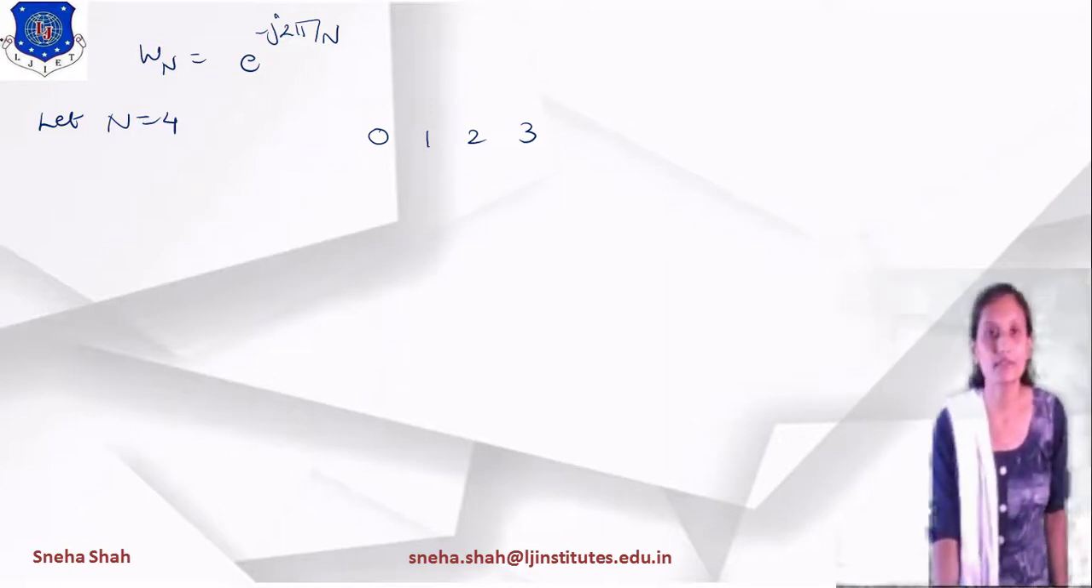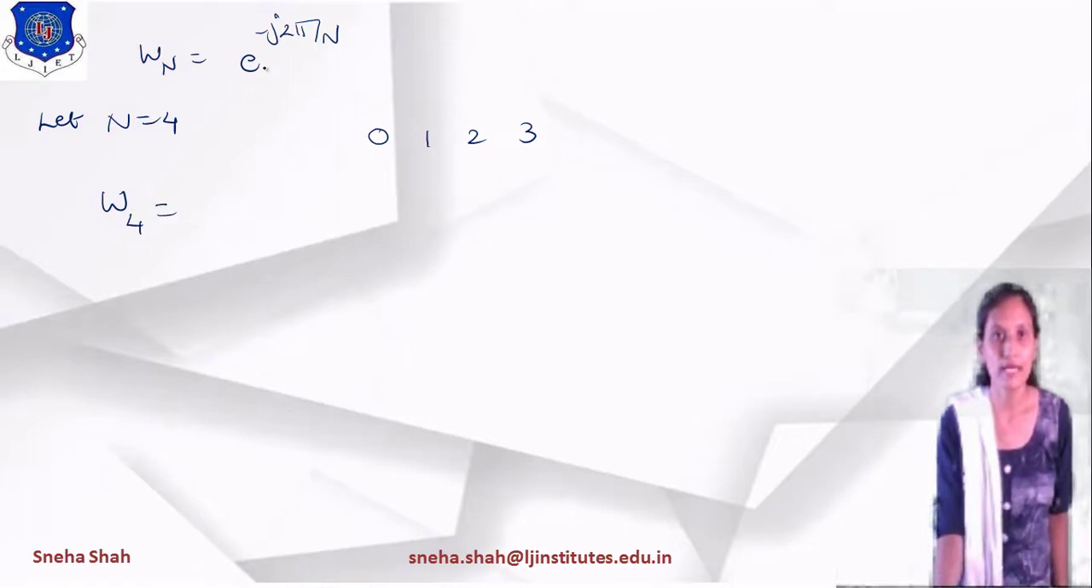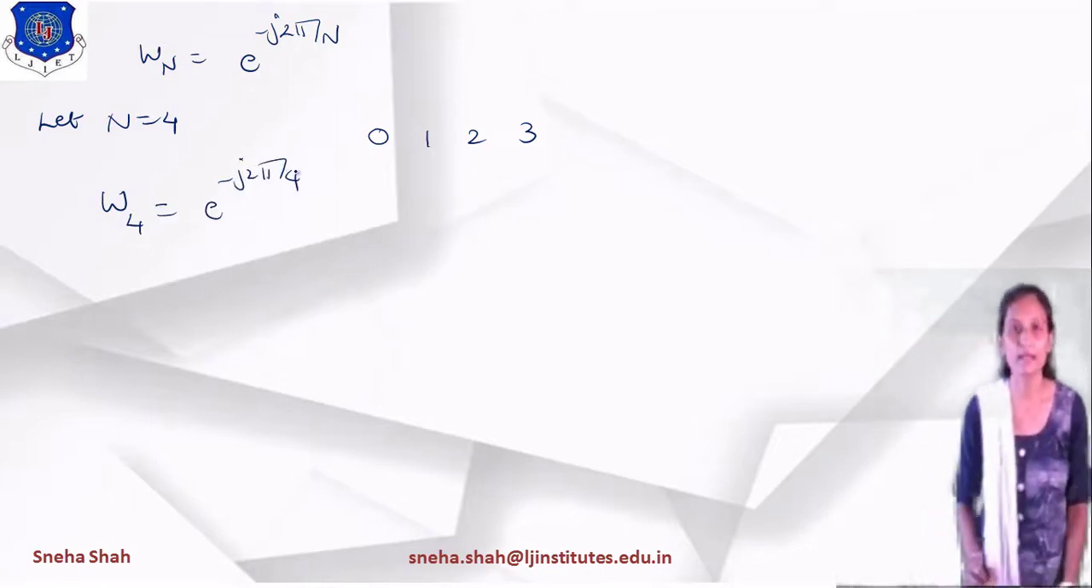term, then we will start from the Wn equation. Over here I am taking, as we have taken n equals to 4, so I am writing W4 equals to e raised to minus j 2 pi by 4, right?